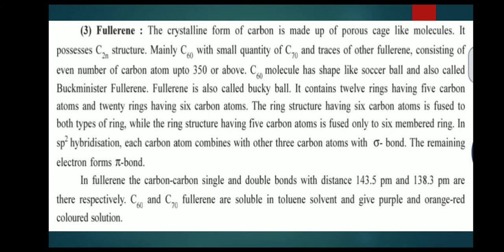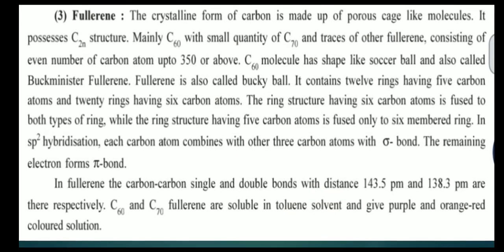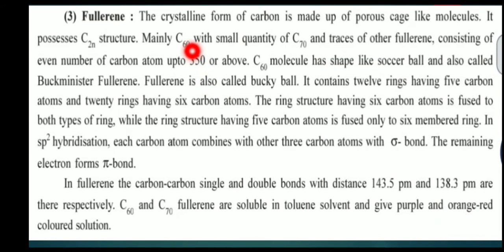And fullerenes. The crystalline form of carbon is made up of cage-like molecules. It possesses C2n structure, mainly C60 with a small quantity of C70 and traces of other fullerenes, consisting of an even number of carbon atoms up to 350 or above. C60 molecules have a shape like a soccer ball and are also called buckminsterfullerene, or buckyball. It contains 12 rings having 5 carbon atoms and 20 rings having 6 carbon atoms.